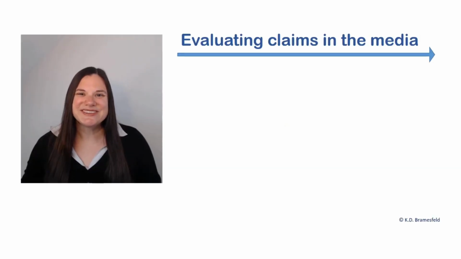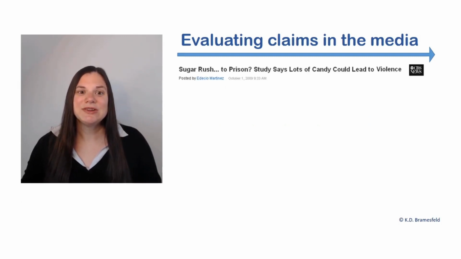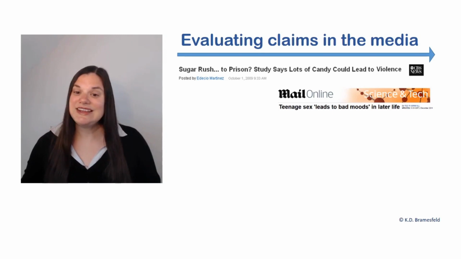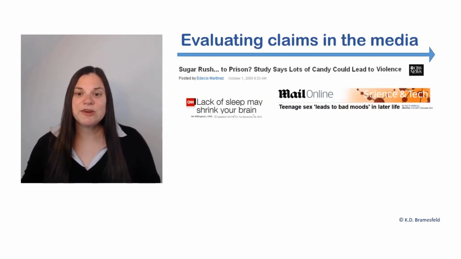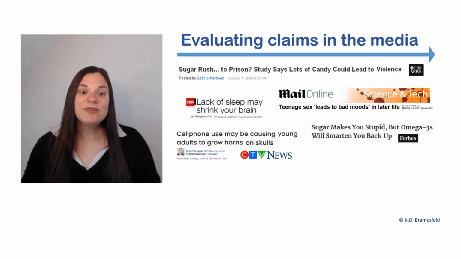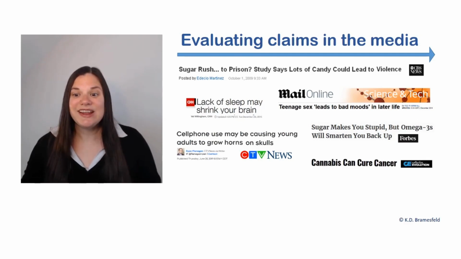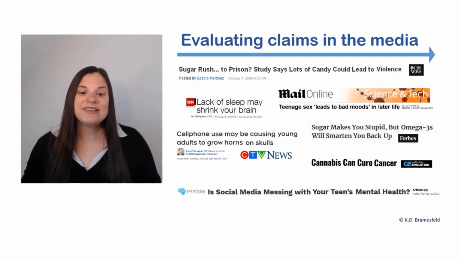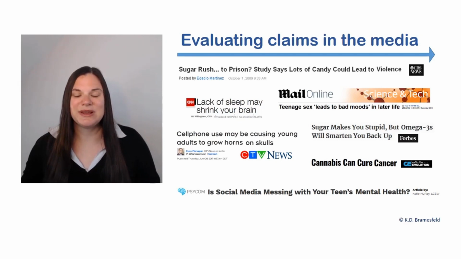To give us some examples to work with, we're going to be evaluating some actual headlines in the media, including headlines like "Sugar Rush to Prison," "Study says lots of candy could lead to violence," "Teenage sex leads to bad moods in later life," "Lack of sleep may shrink your brain," "Sugar makes you stupid, but omega-3s will smarten you back up," "Cell phone use may be causing young adults to grow horns on skulls," "Cannabis can cure cancer," and "Social media is messing with your teen's mental health."